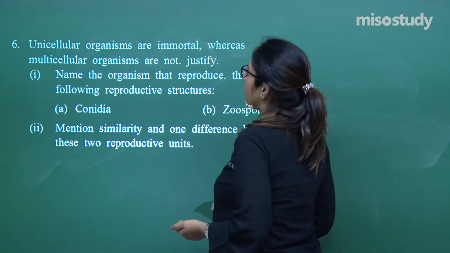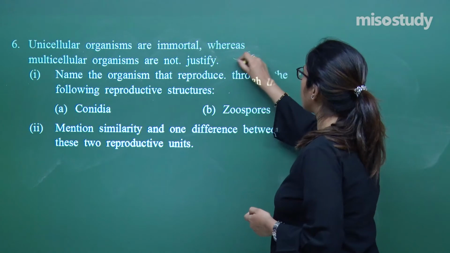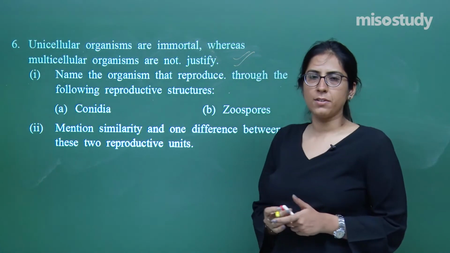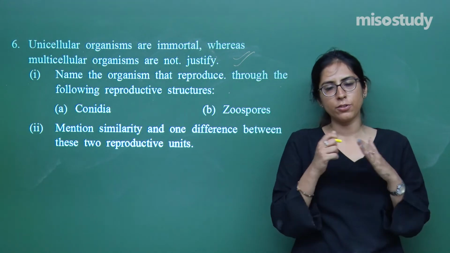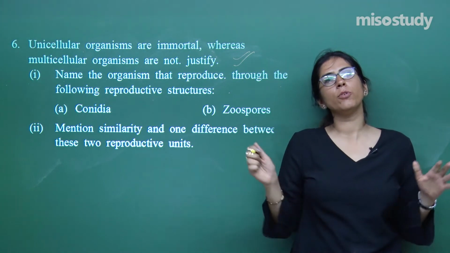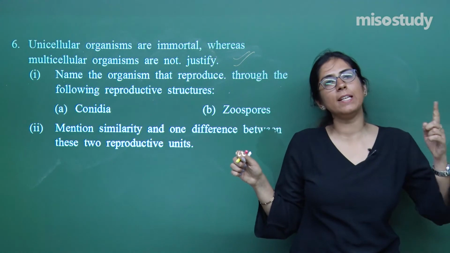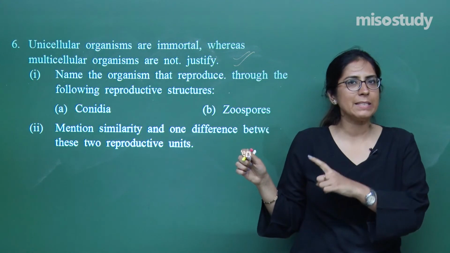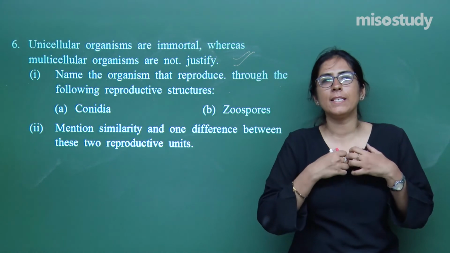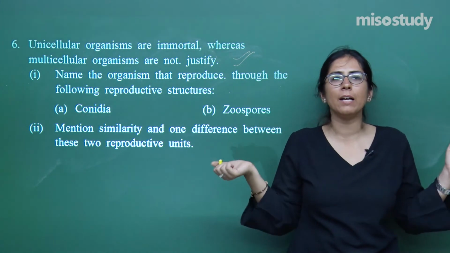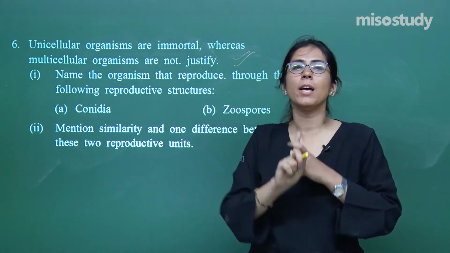Unicellular organisms are immortal, whereas multicellular organisms are not. So can you explain this? In a unicellular organism, the division is just like a cell division, in which whatever content is present in the cell, first of all it doubles itself. It gets distributed into each part of the cell. So a parent cell is divided into 2. Is there death of any parent? No, there is not at all death. Instead, the parent cell divides into 2, and both of them act as a new organism. So in a unicellular organism, there is no death.